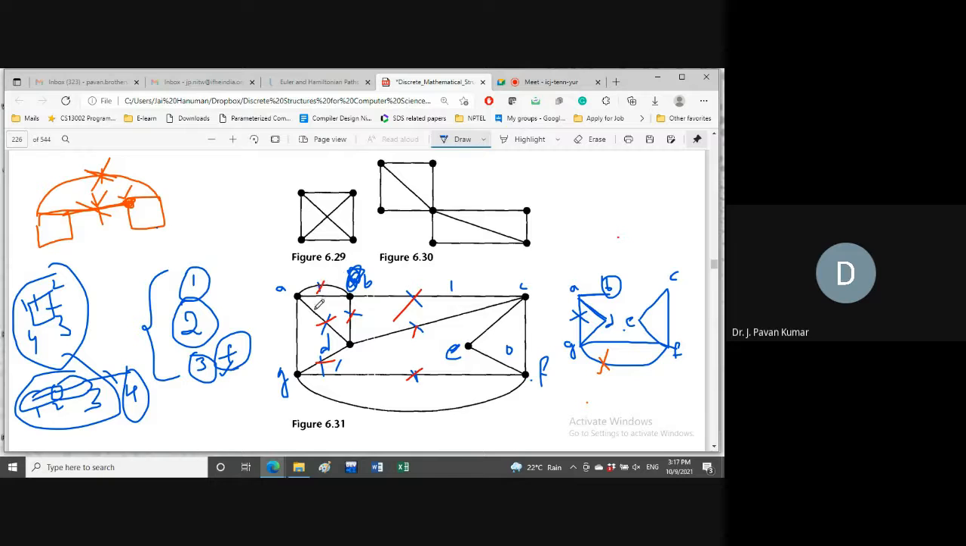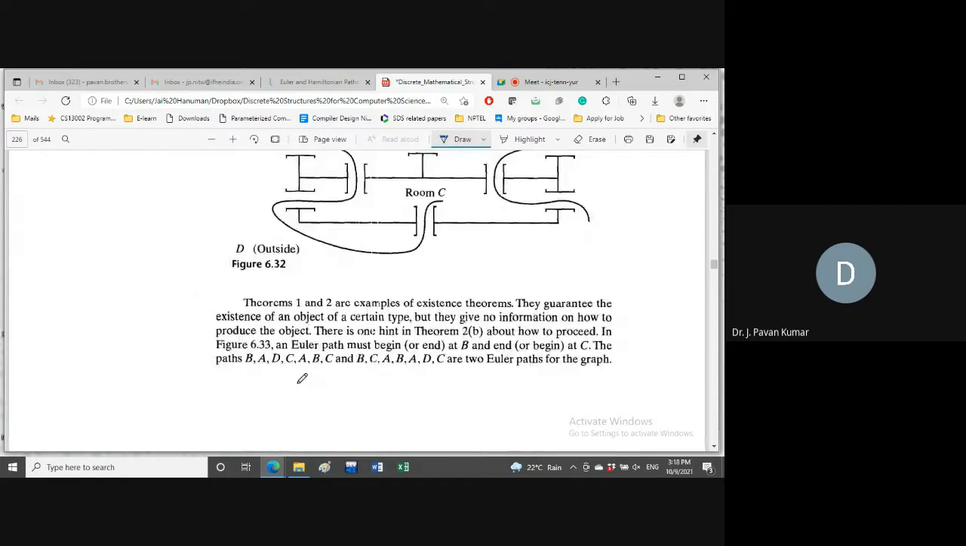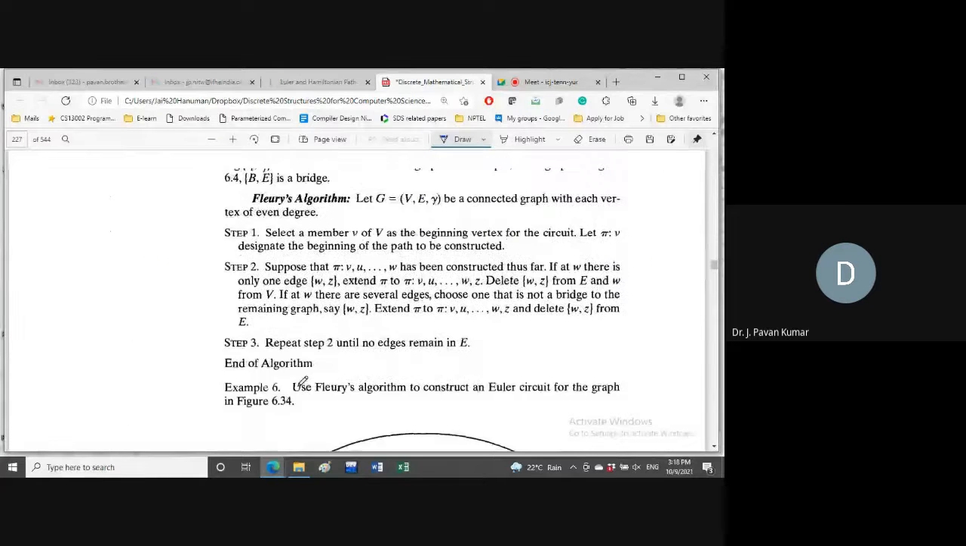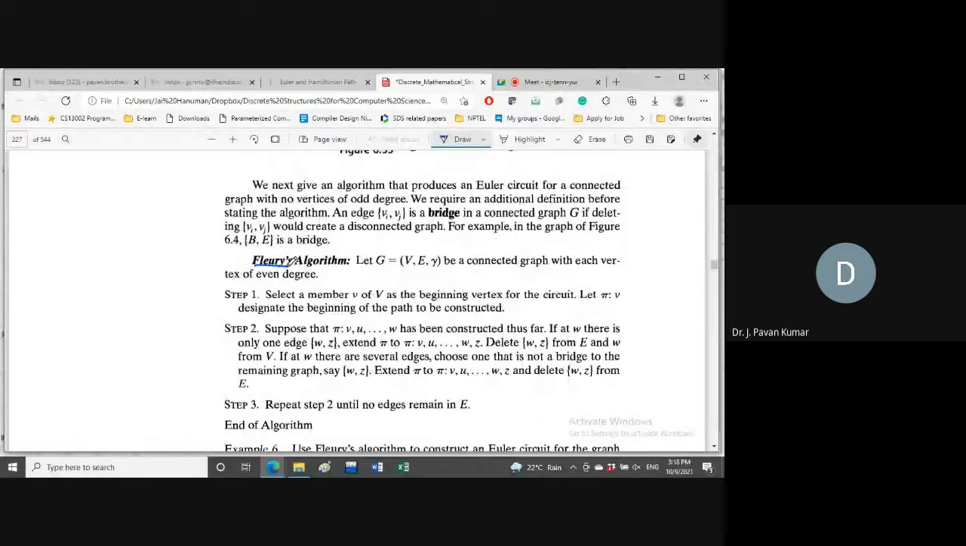If a bridge is the only alternative, then we have to choose that. If only one alternative is there, we will choose it. Otherwise, other than the bridge, out of whatever edges we have, we can choose any edge in order to obtain the Euler circuit. Now let us see the formal procedure, the algorithm. This particular algorithm we call Fleury's algorithm.